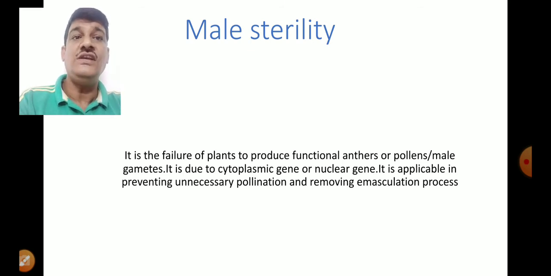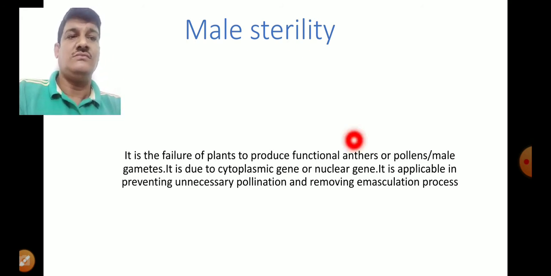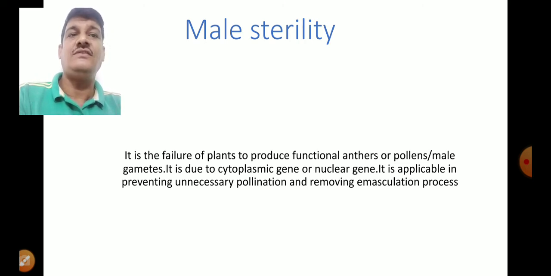So the gene which is responsible to give male sterility in a flower, on the behalf of the genes present in the cytoplasm, is called cytoplasmic gene male sterility. Number two, it is due to the nuclear gene also. It means the gene which is present in the nucleus. So number one is cytoplasmic male sterility, that is called CMS.